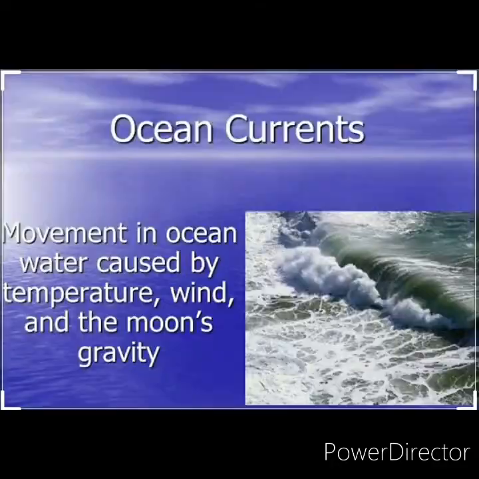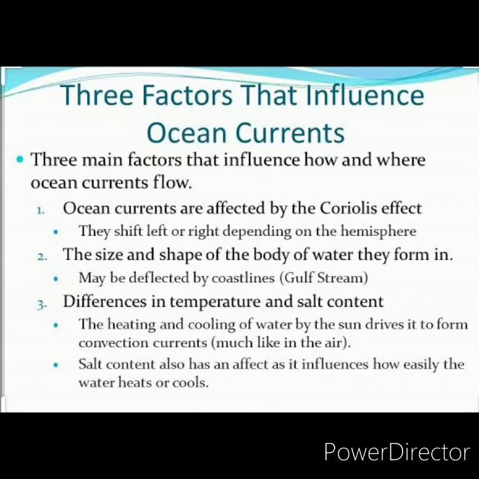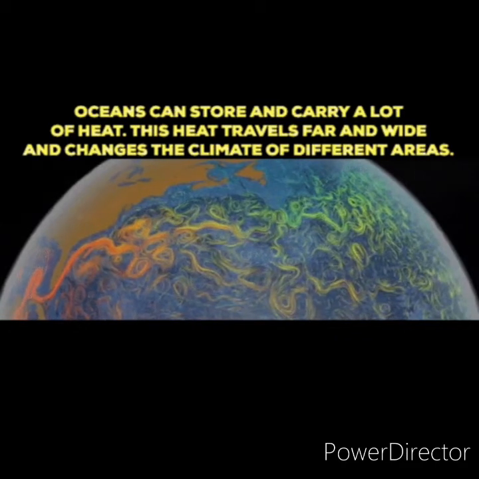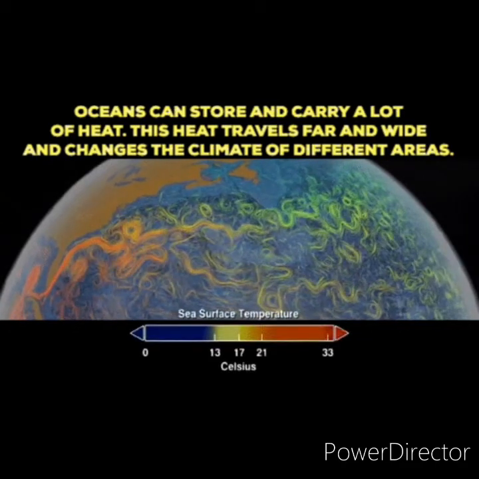What are the factors that generate ocean currents? They are Earth's rotation, prevailing winds and differences in temperature and salinity of ocean water. On the basis of temperature, ocean currents are classified as warm and cold currents.